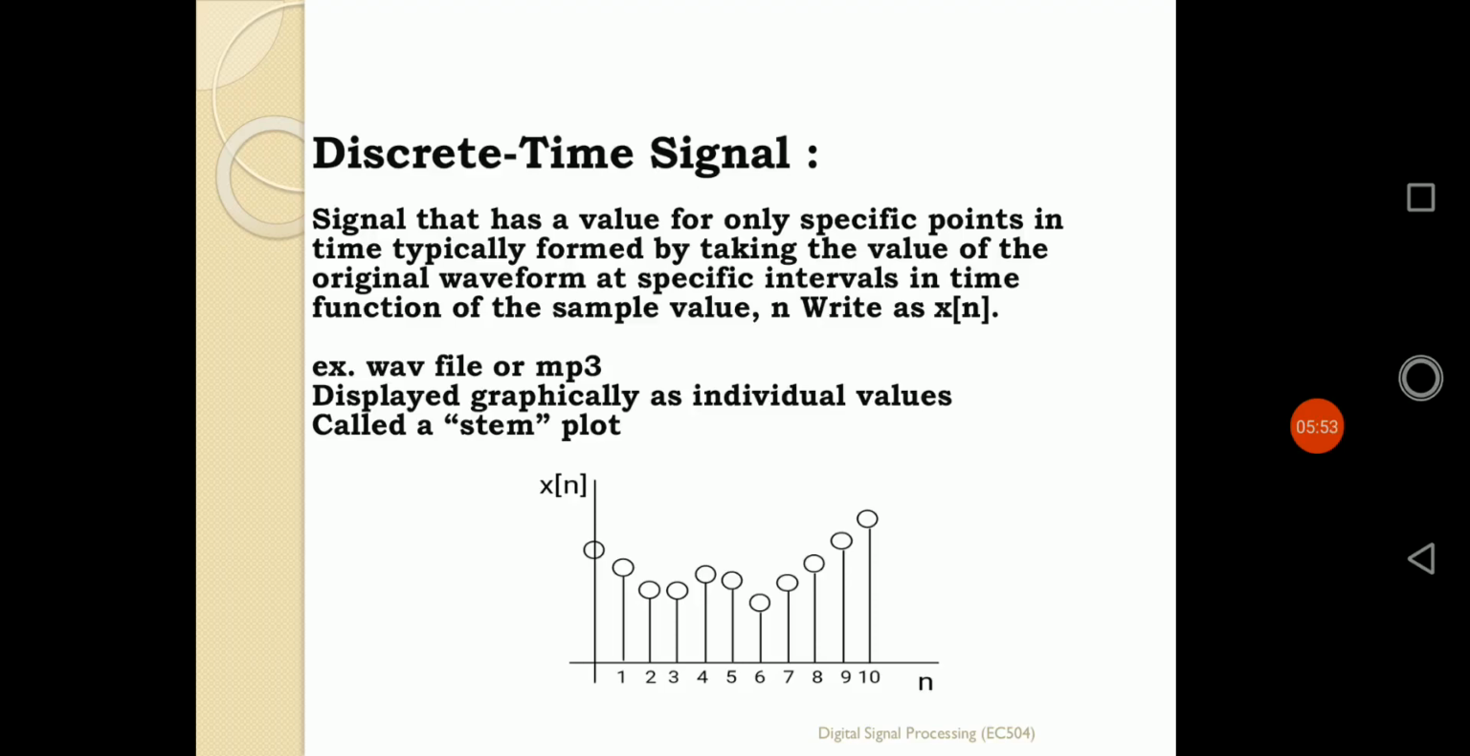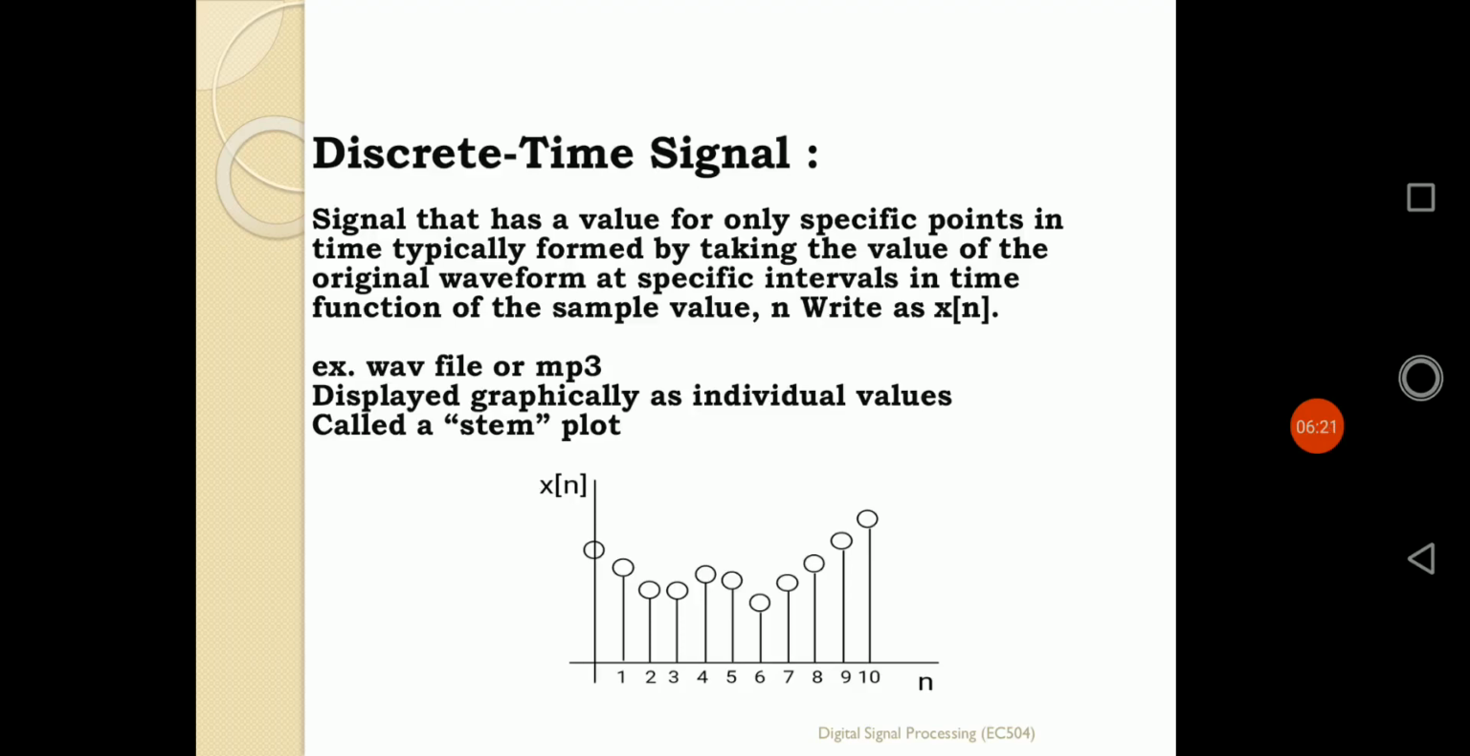That means the signal has some value only for some specific instants of time, defined in that graph. What is an example of a discrete time signal? Basically an MP3 signal, a wave file. This type of plot is a discrete plot of a signal and is called a stem plot. Stem means for each and every instant of time I am putting some pulse. An impulse signal can also be defined like that.